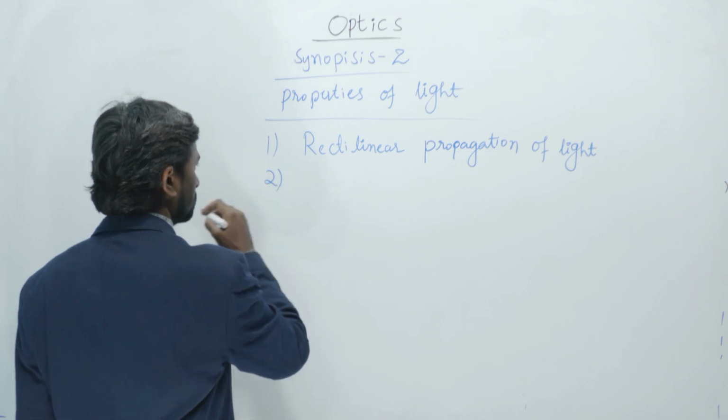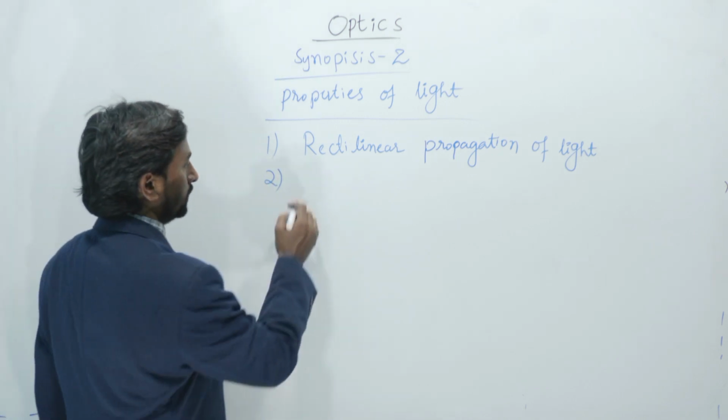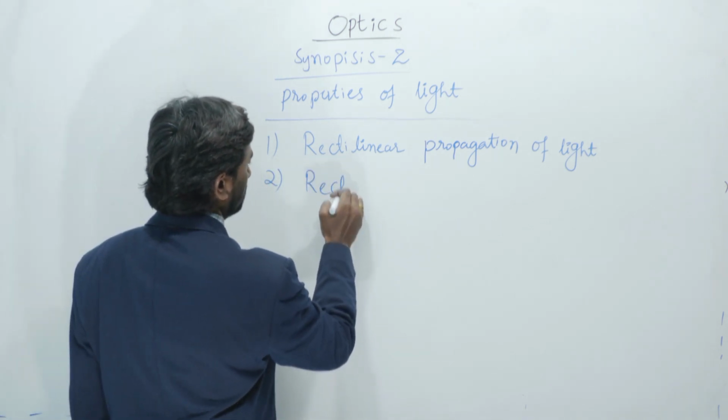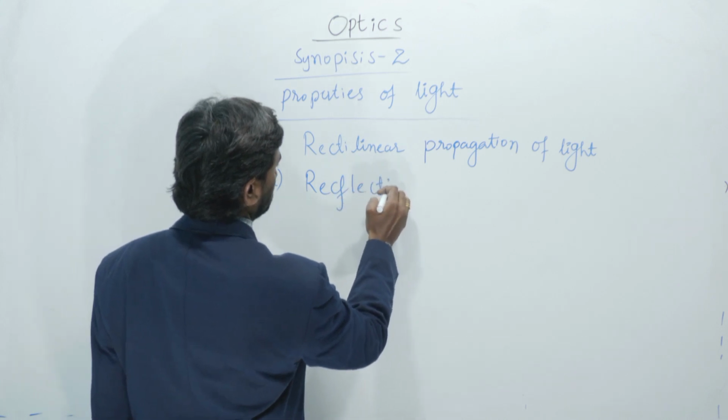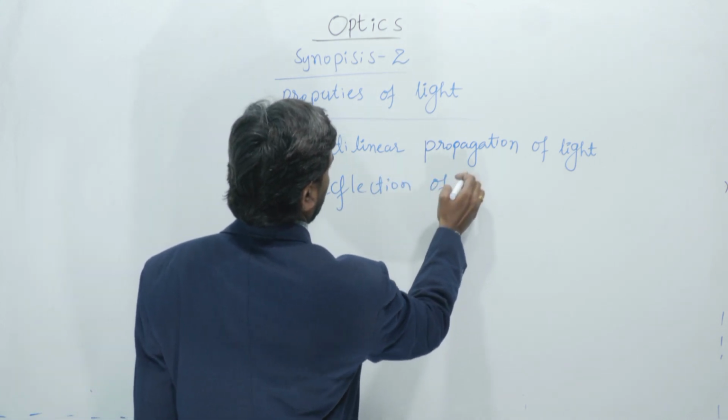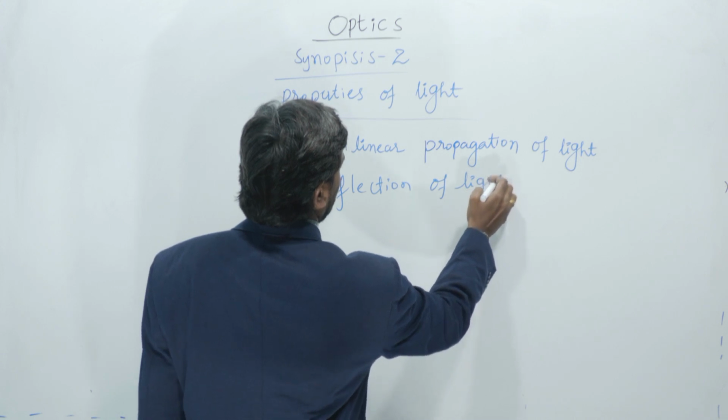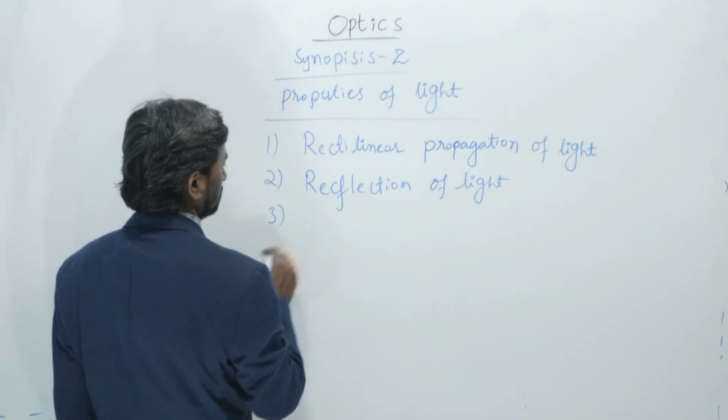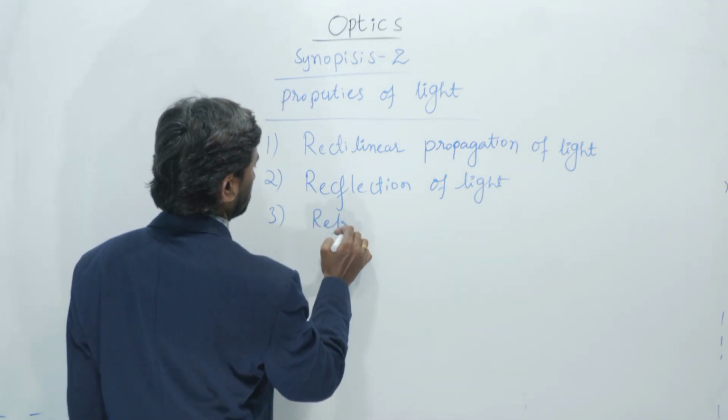And the second one is reflection of light. And the third one is refraction of light.